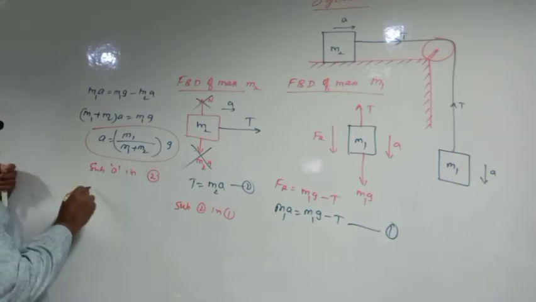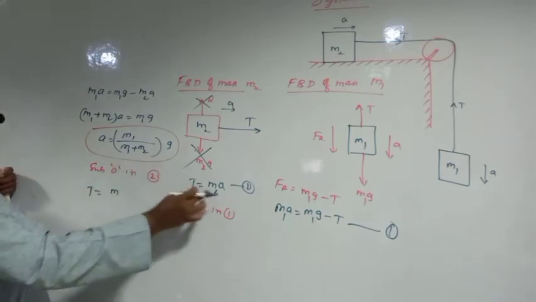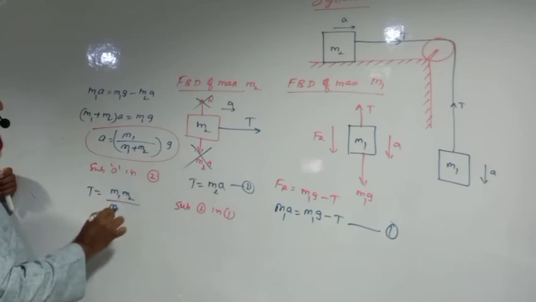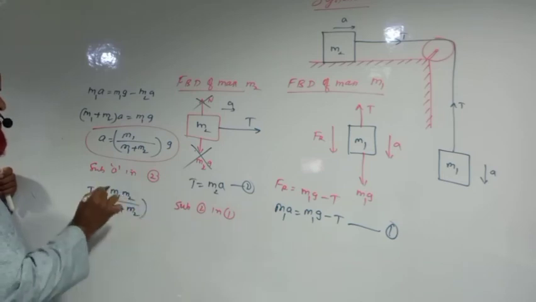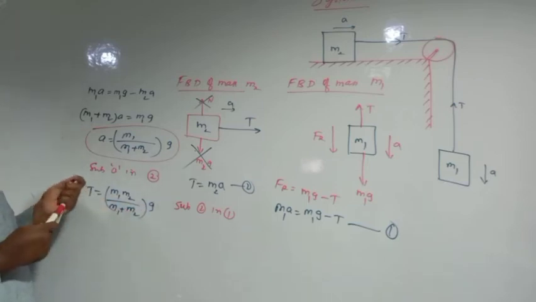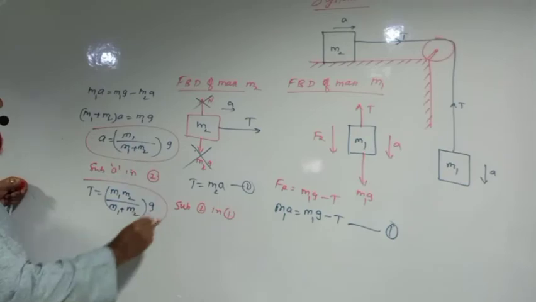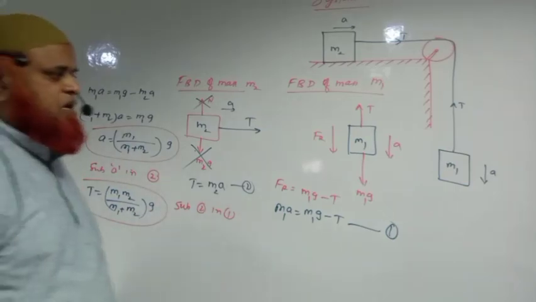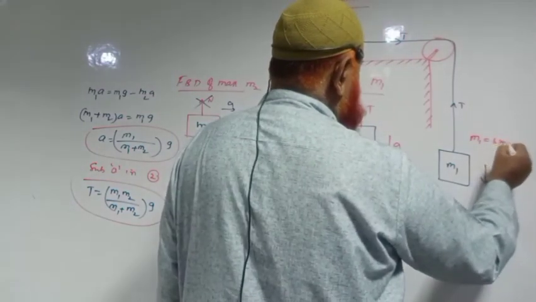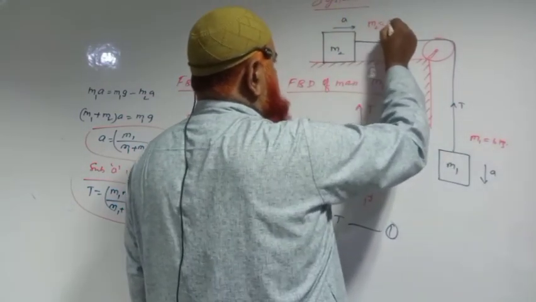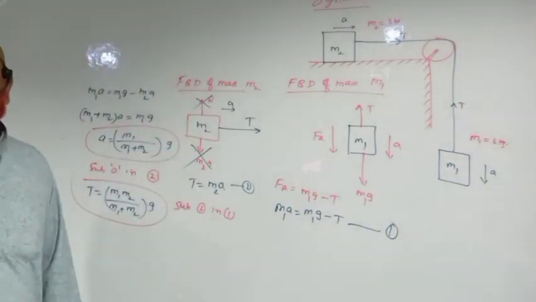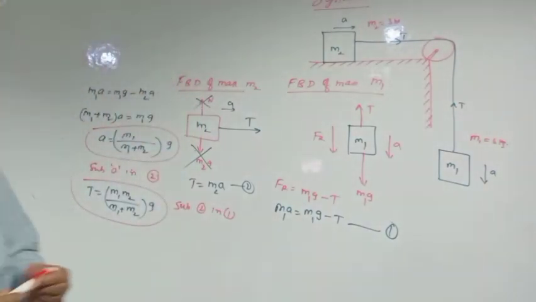Then here tension T is going to become M1 M2 by M1 plus M2 into G. In Atwood's machine, there it was 2 M1 M2 by M1 plus M2 into G. But here this is the formula. You can solve this problem by taking M1 is equal to 6 kg and M2 is equal to 3 kg. It's very easy. Only masses are given, that is enough. You can solve the problem. Okay.